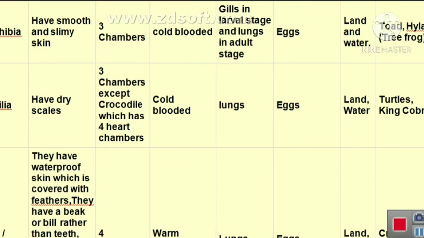These are all cold-blooded and breathing is done with the help of lungs. These animals are also egg-laying animals. They are present on the land as well as in water. Examples: turtles, king cobra, etc.